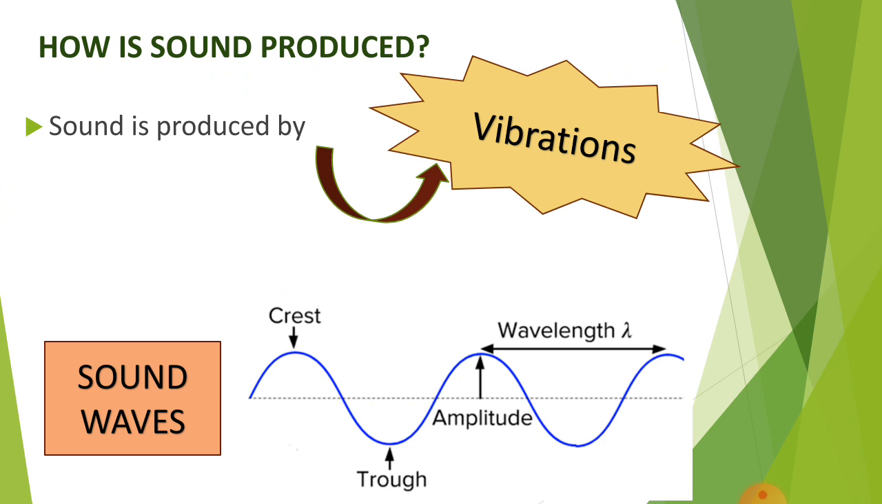As we know, sound is produced by vibrations. When I am speaking, my sound is produced because the vocal cords in my voice box vibrate. Sound waves have a structure, which is given at the bottom. You can see the highest point of the sound wave is called the crest, the lowest point is the trough, the height of the sound wave is called amplitude, and the distance between two consecutive crests is known as wavelength, which is represented by the lambda sign.